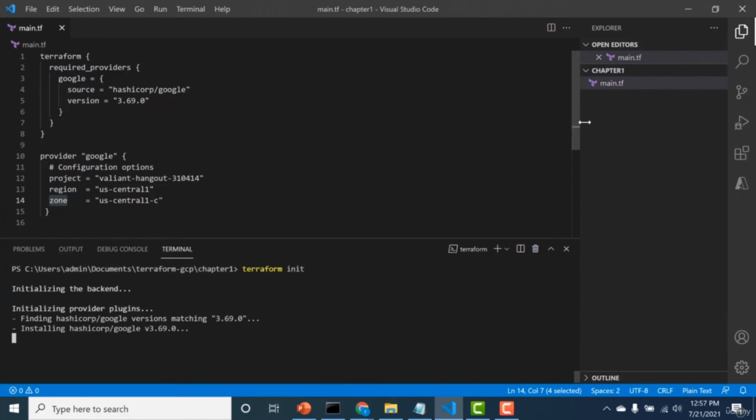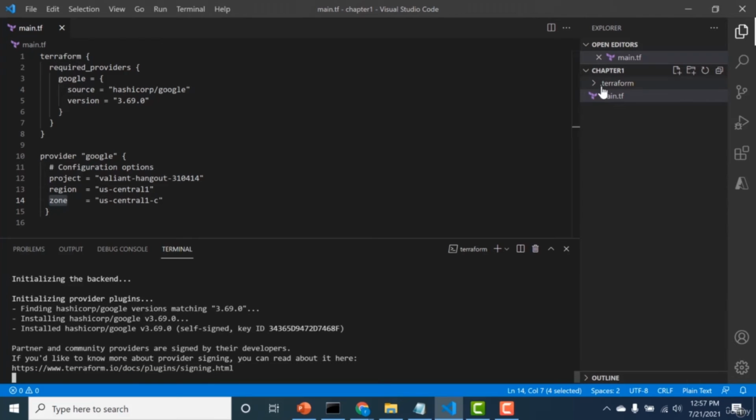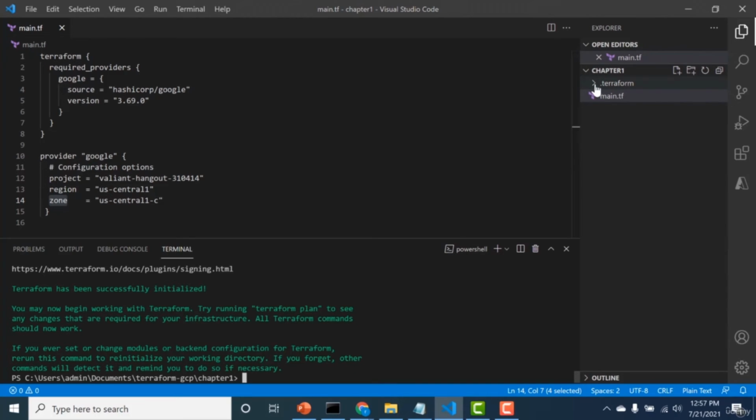And then what will happen is that a folder gets created. You can see that there's a .terraform folder, and within that is basically the provider for GCP. So that's how you use your provider and configure it. So I'll see you in the next chapter.